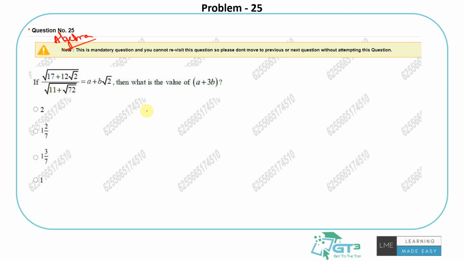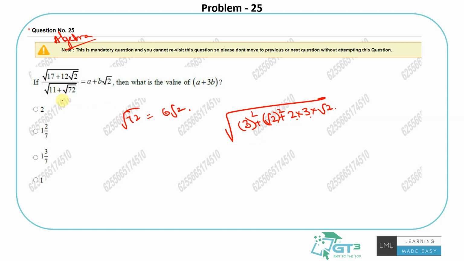So if you see this, 11 plus root 72, what is root 72? Root 72 is root 36 into 2, that is 6 root 2. So I can write it this way, okay? Root of 11 plus 6 root 2 can be written as 3 plus root 2, with 2 into 3 into root 2. See, 2 into 3 into root 2, 3 square plus root 2 square. I was just thinking if somehow I can get rid of the square root. So if the 11 plus root 72 can be written as a square plus b square plus 2ab, then I can easily get rid of the square root. Right? That was the idea that I could think of when I was trying to solve this problem.